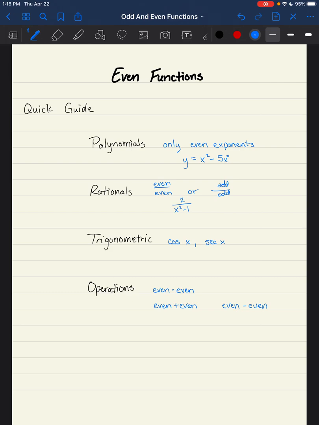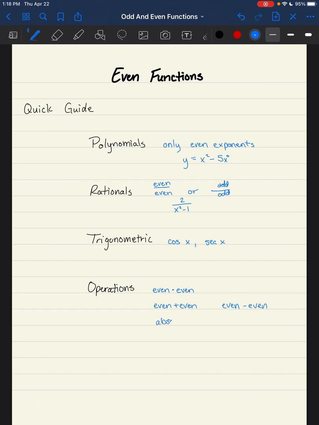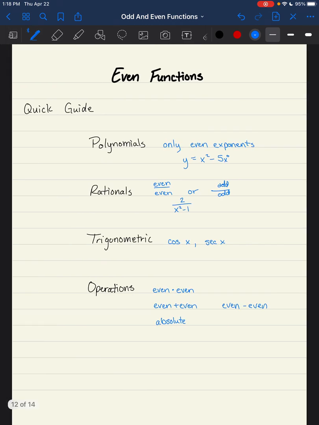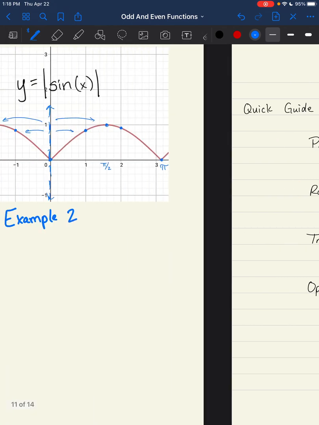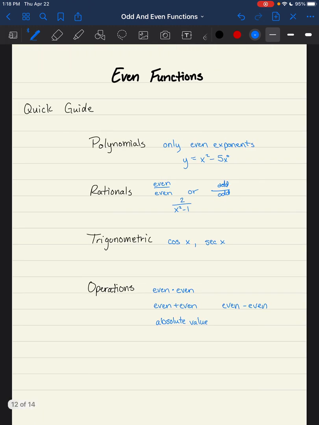And the other one that I wanted to mention that I hadn't mentioned up here, we saw a nice example on example 2, was the absolute value function. As long as I don't really do a whole lot to change where the vertex is, because notice in this case my vertex is at x = 0. So as long as I don't shift it left or right, an absolute value function is a great function that is an even function. I do want to point out that, even in this situation, the sine of x function was an odd function, but I made it even by putting absolute values around it. So that's another neat little operational trick that we can do there.